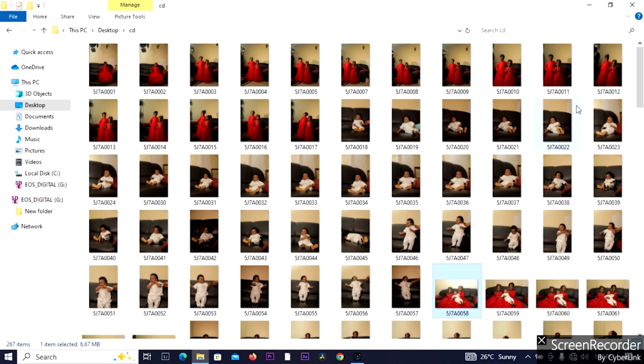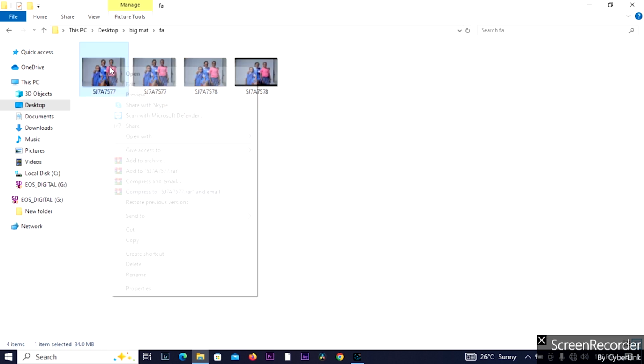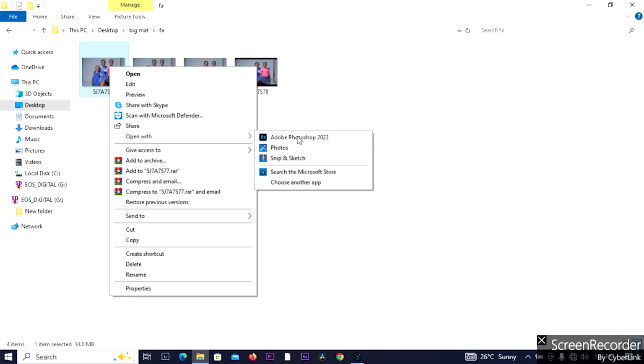We have a JPEG picture and we have a raw picture when it comes to the photography industry. So in a subsequent tutorial, I'll make us understand the difference between raw and JPEG files. I click open with Adobe Photoshop.